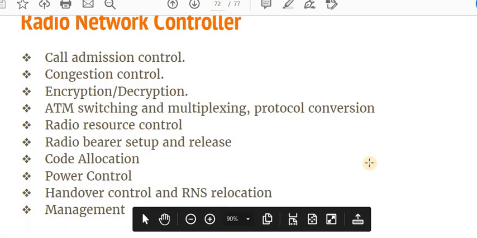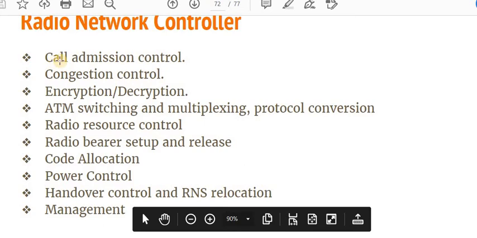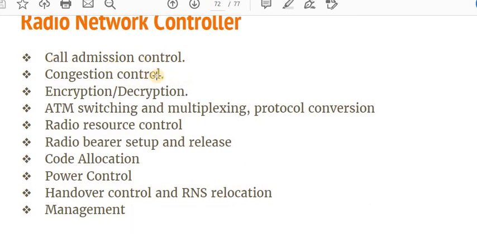These are the things the RNC does: call admission control, congestion control, encryption and decryption. Call admission control means it has to access a particular medium, like the data link layer, the MAC layer, with its channel access mechanism. So the channel access mechanism comes under the category of call admission control. How can the call be established? By accessing the channel, so it uses WCDMA. For congestion control it uses the data link layer protocols. For encryption and decryption it uses an AES 256-bit cipher key.